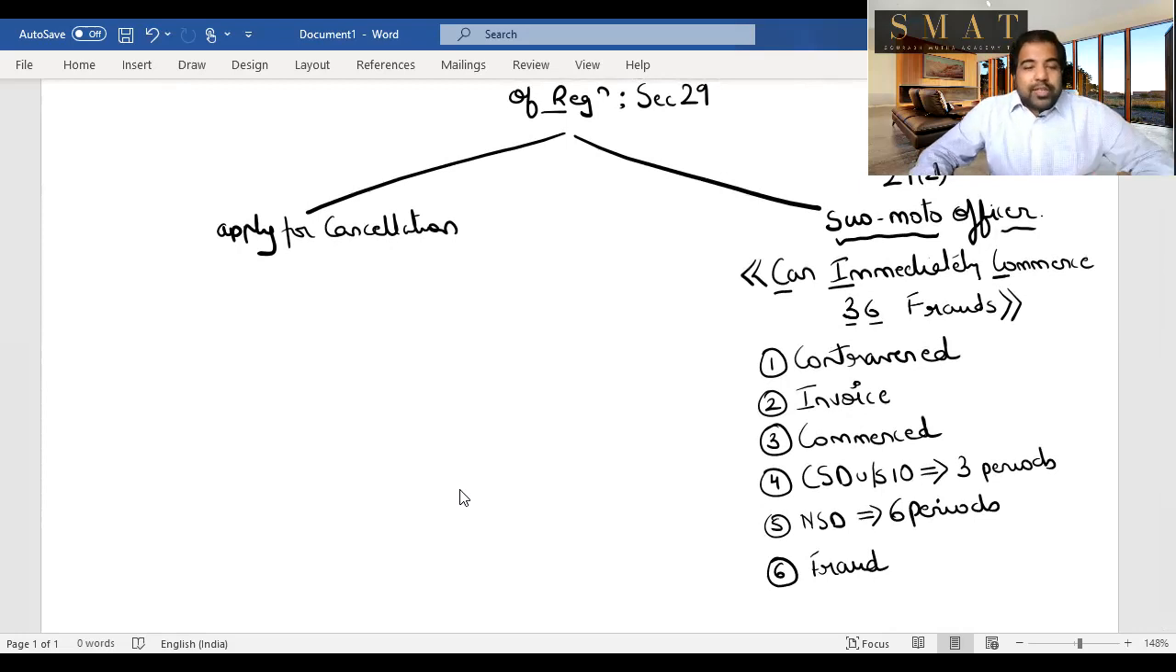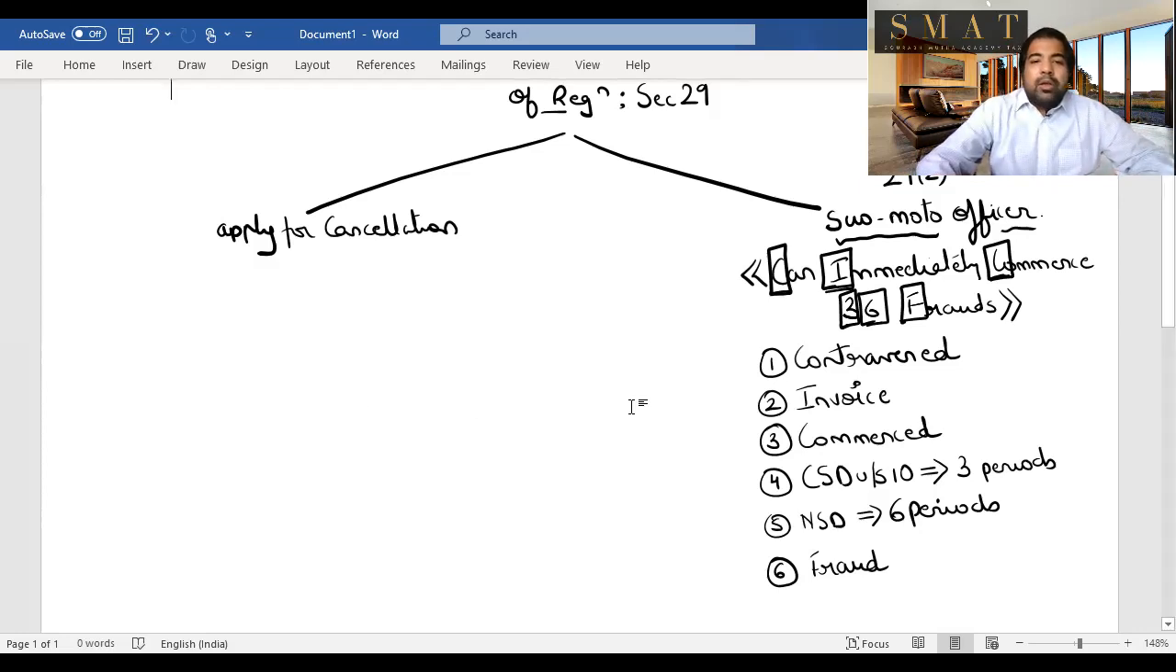So how can the officer cancel a registration? Because he feels that you can immediately commence 36 frauds: contravention of any provisions of the act or the law, issuing invoices without issuing supply, not commencing business for 6 months after taking registration, not filing returns for 3 periods for composition scheme and 6 periods for normal scheme, and doing or going to do any fraud, misrepresentation, etc., then he can cancel your registration.